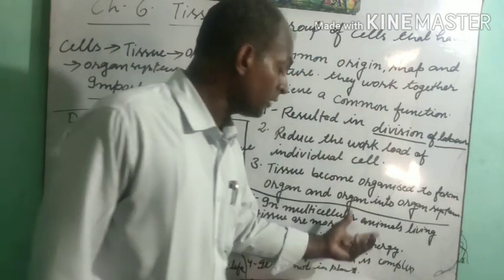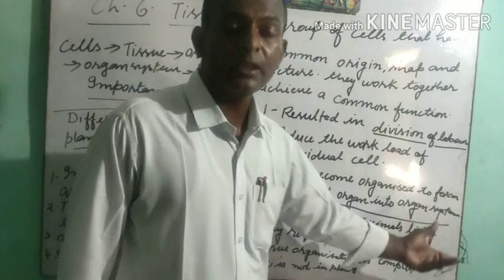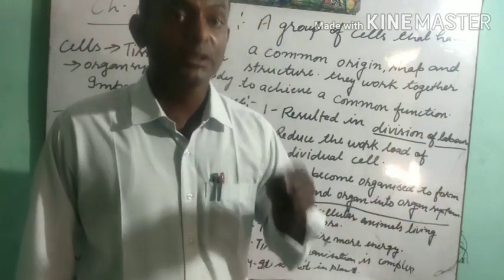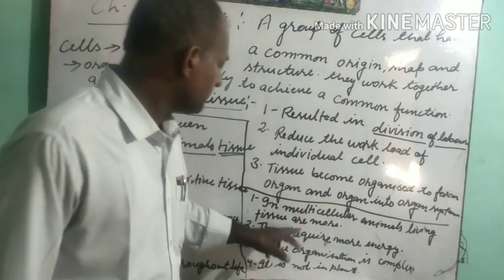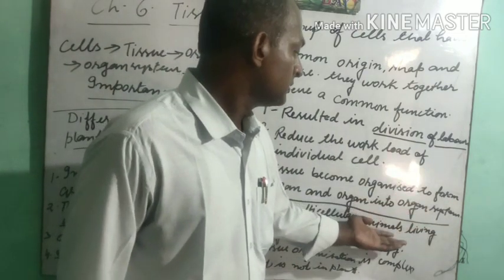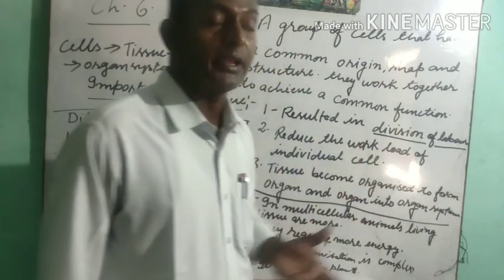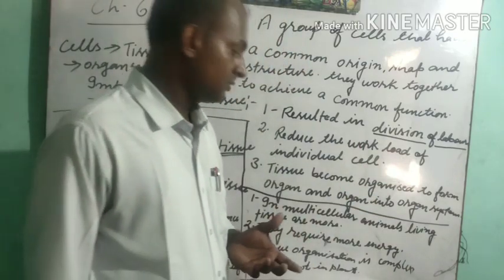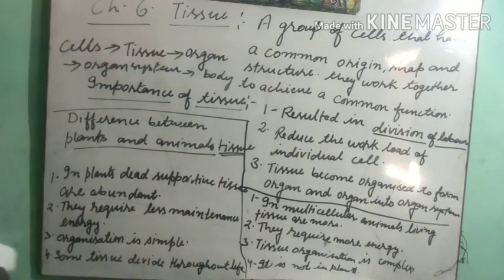They also require mating and reproducing their young ones. In this situation, we can say that animals require more energy because most of their tissue is living.